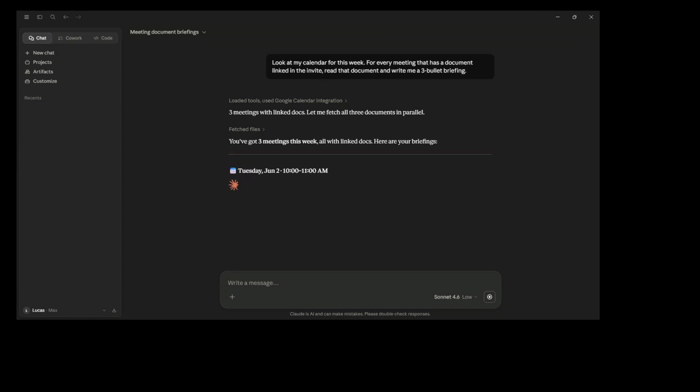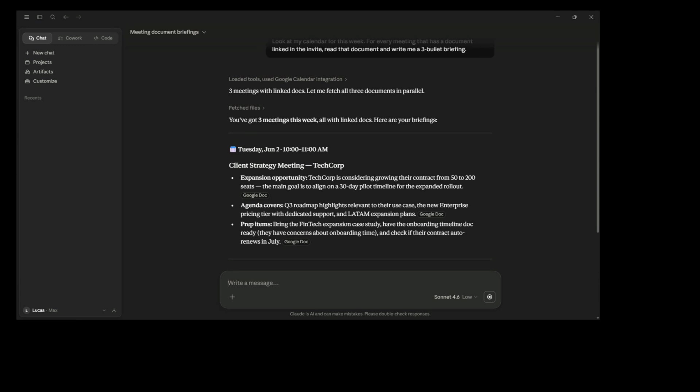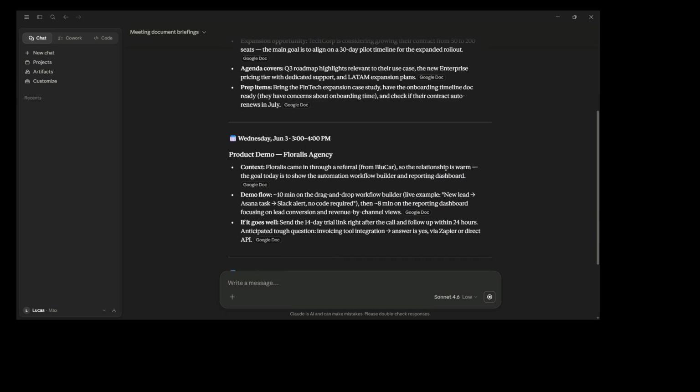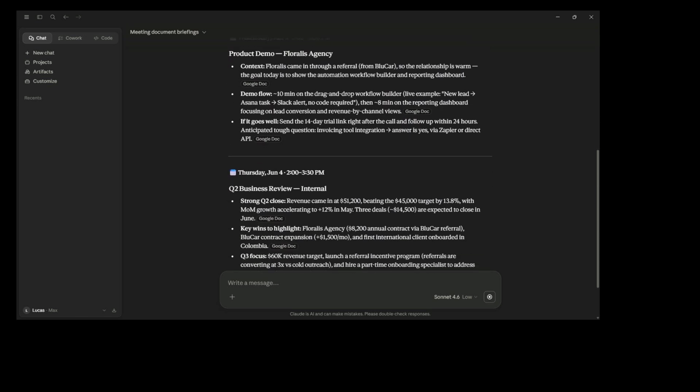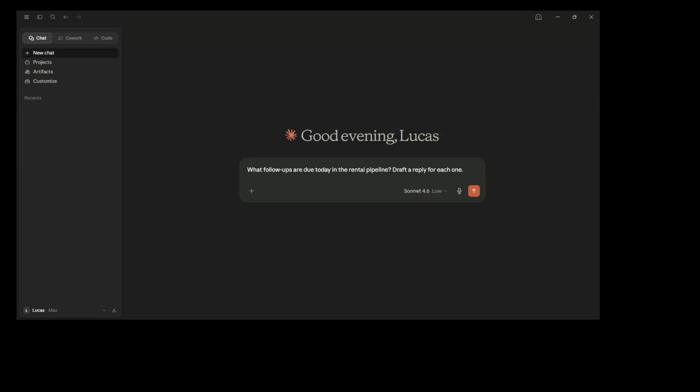With the calendar and Gmail MCPs connected, Claude reads your calendar directly, finds the linked docs, pulls the content, outputs 5 briefings. You start Monday already prepared. You didn't open a single app. The mistake people make: they use Claude to help them prepare for meetings, instead of having Claude prepare for the meetings while they do something else. Those are different jobs.